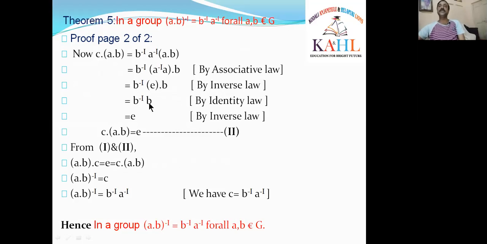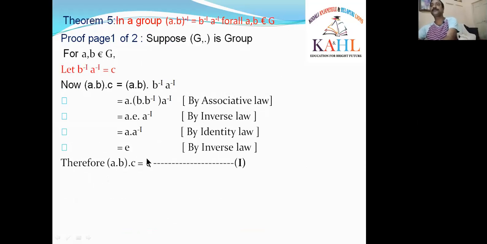What is B inverse B? Again by the inverse law, B inverse B is equal to E. What we have got here is C into AB is equal to E. Let it be 2. From 1 and 2, what is 1?